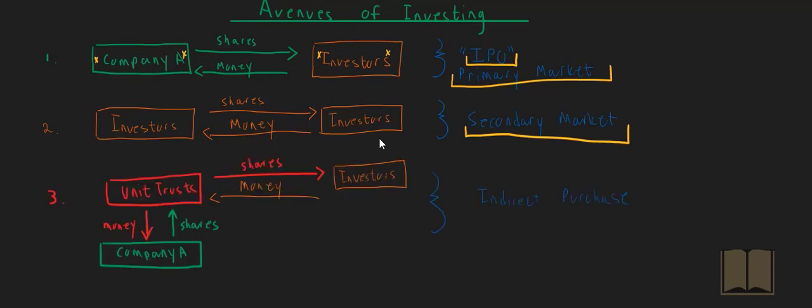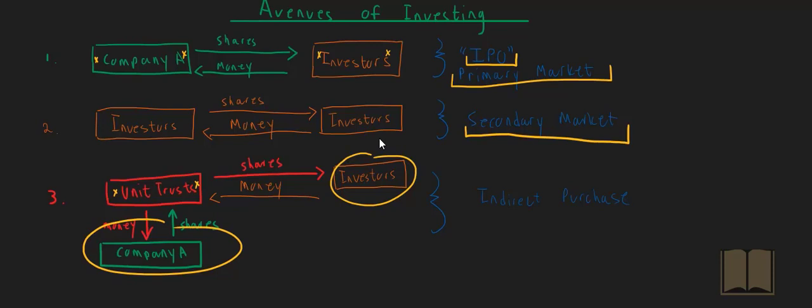The third way in which an investor can own shares in Company A is indirectly by owning shares of a unit trust. A unit trust is a collective investment scheme. Basically what that means is that an asset manager pools people's funds together and then buys shares in underlying companies. So the investors, as a result of their ownership of a stake in the unit trust, indirectly then own a stake in the companies that the unit trust has bought shares in. This is an indirect purchase of shares.